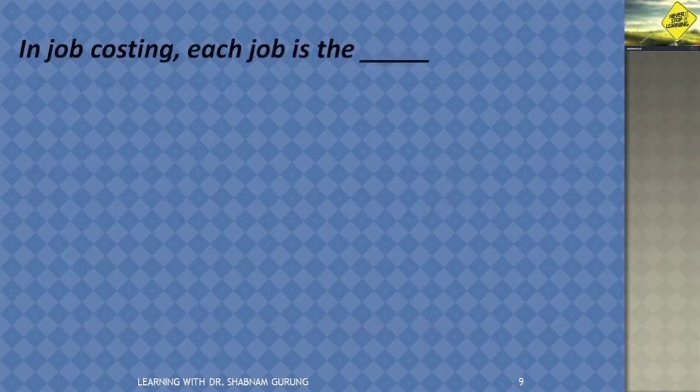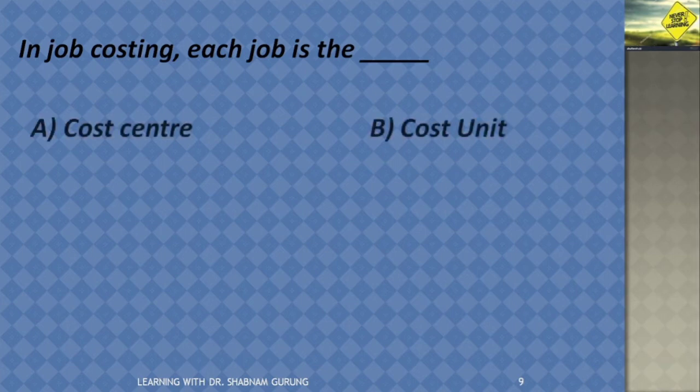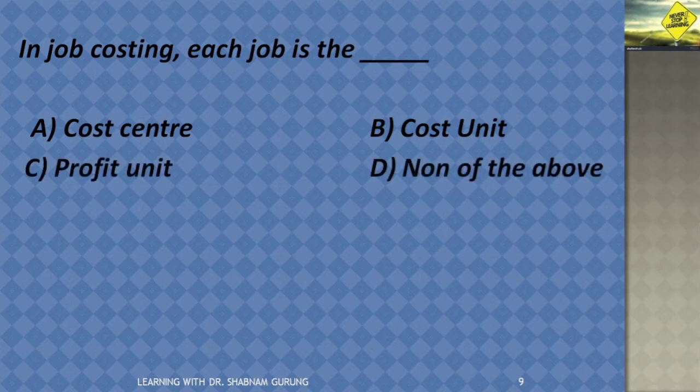In job costing, each job is the A. Cost center, B. Cost unit, C. Profit unit, D. None of the above, and the correct answer is B. Cost unit, because each job is a cost unit. They are not a center, they are not a profit making unit, so each job is a cost unit.